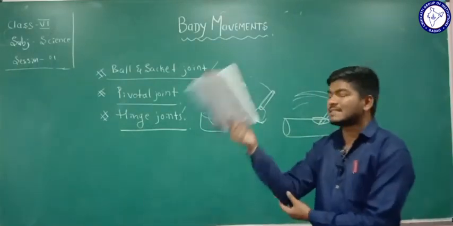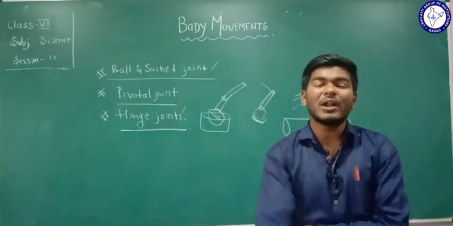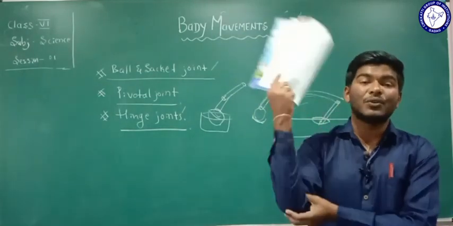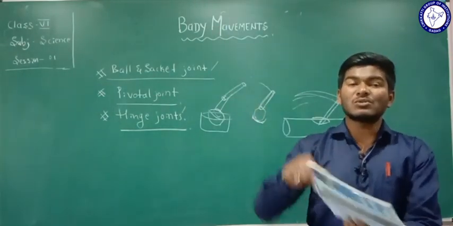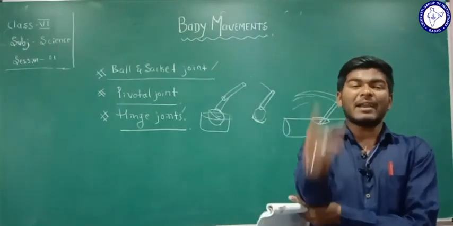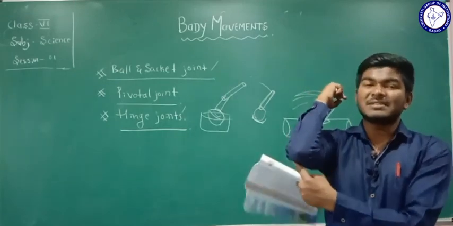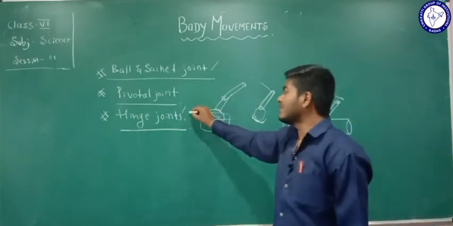So this is the elbow, a hinge joint which allows body movement for back and forth motion only. It doesn't allow circular motion. It only moves back and forth, isn't it? So the type of joint present here is called a hinge joint.